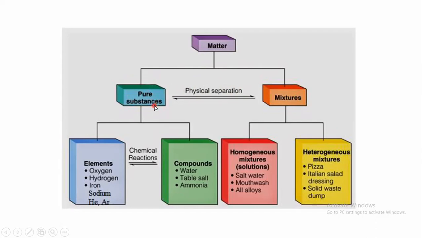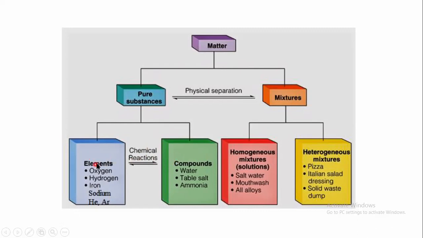What are pure substances? As you see here, pure substances are either elements or compounds. And elements, by chemical reactions, can be changed into compounds. But compounds cannot be changed back into the elements except by a chemical method, by doing a chemical reaction. But we can form compounds out of their elements also by chemical reactions.